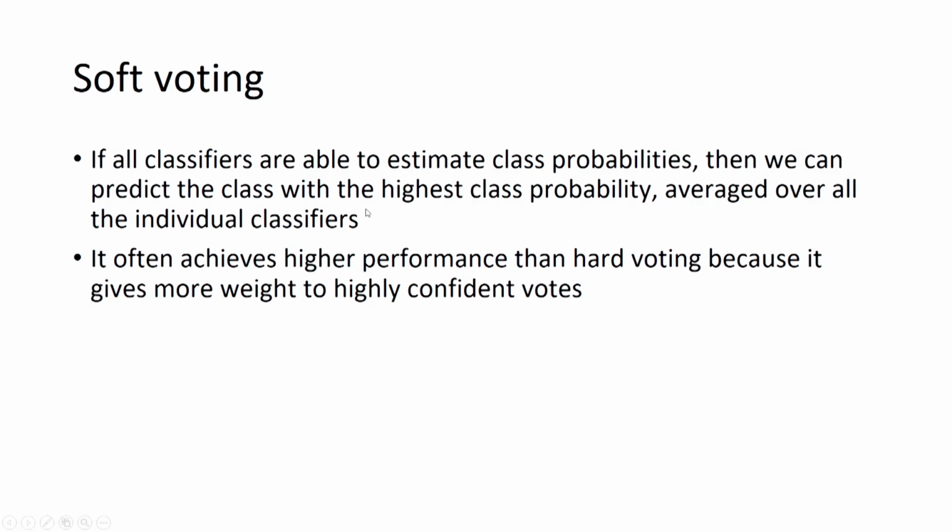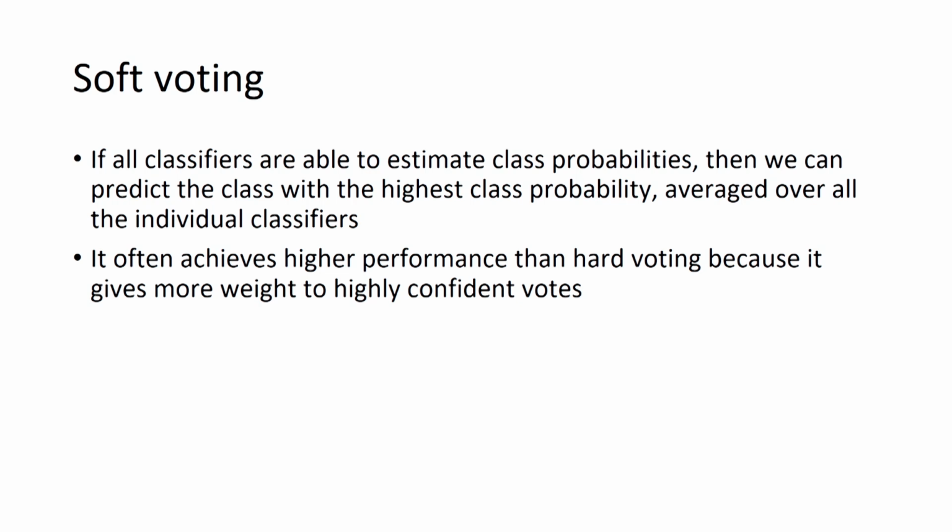Then we can predict the class using this ensemble method: we can predict the class with the highest class probability averaged over all the individual classifiers. So, we will find the average probability, and the class for which this probability is highest, that class we will provide as an output, and this is called a soft voting classifier.